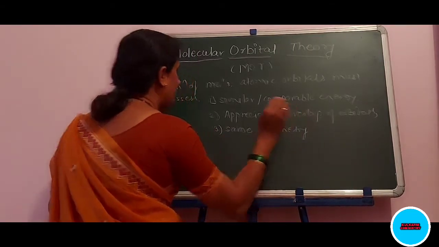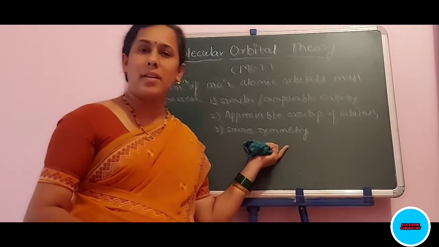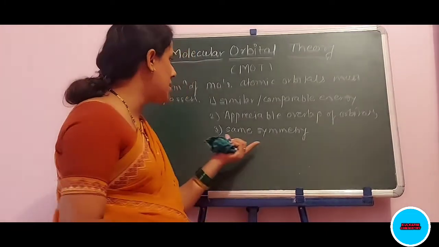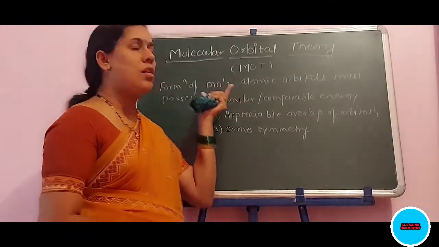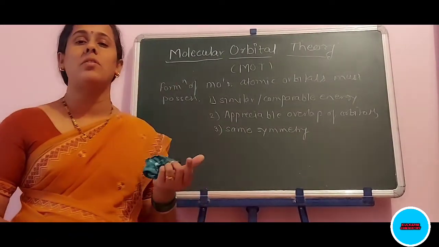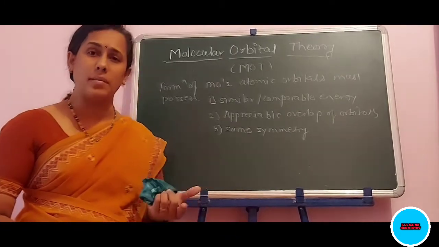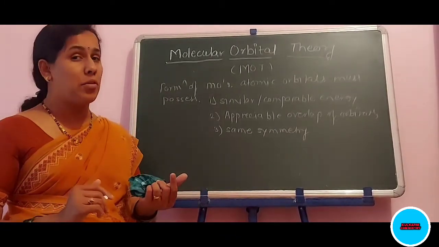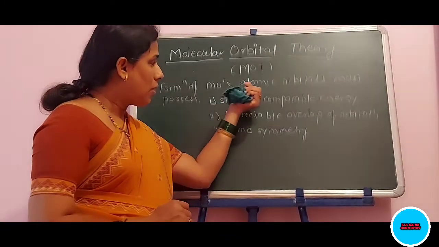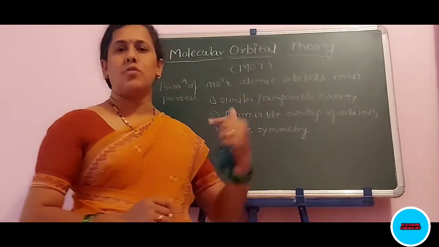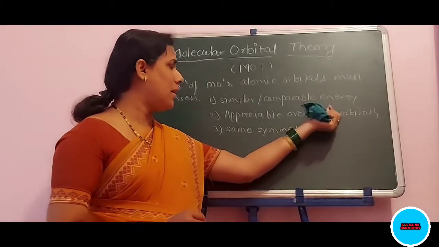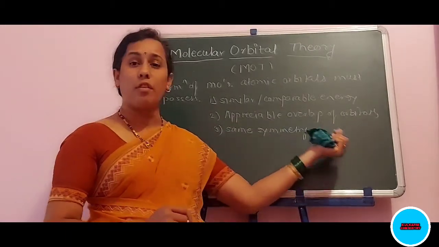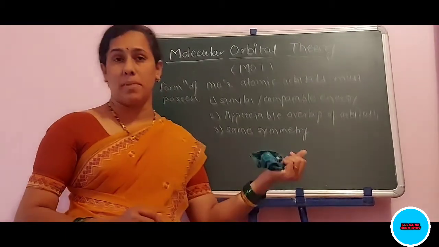Molecular orbitals are formed from the combination of the atomic orbitals of the central metal ion with the ligand group orbitals. For that purpose, atomic orbitals, in short AOs, should possess similar or comparable energies, appreciable overlap of orbitals and the same symmetry.